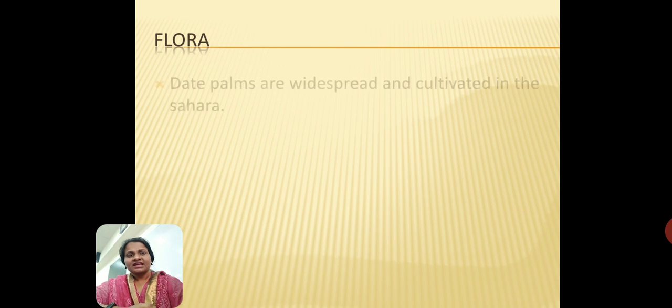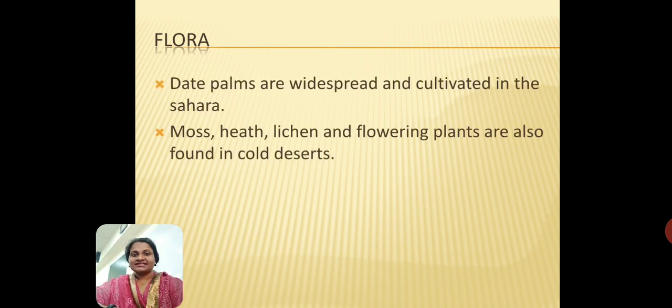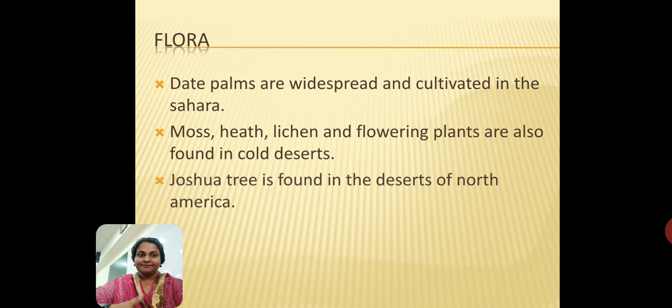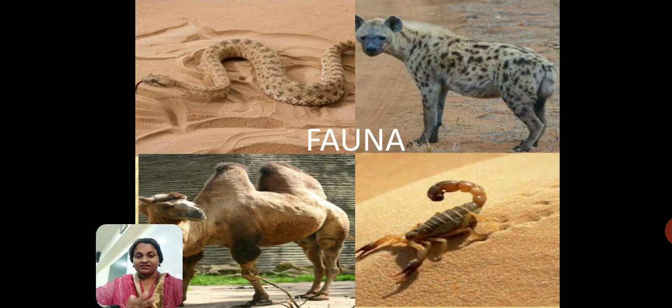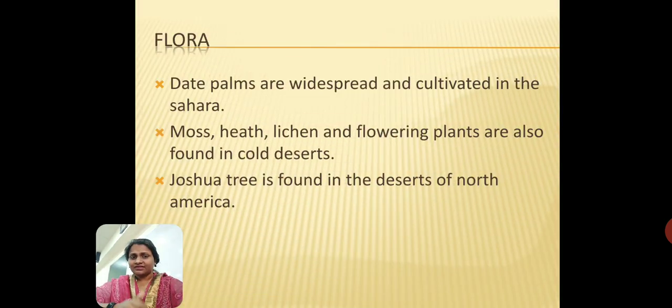Another part of the flora that you need to remember is that date palms you will find mostly in the deserts of Sahara. You need to remember this. Where will you find the date palms? In the Sahara. Apart from this, you will find the moss, heath, lichen and flowering plants in the cold deserts. And the Joshua tree is found in the deserts of North America. So these are the things about the flora that you need to remember and learn. We learned about the characteristics of the plants, how they survive, and the different types of plants found across the different kinds of deserts in the world.